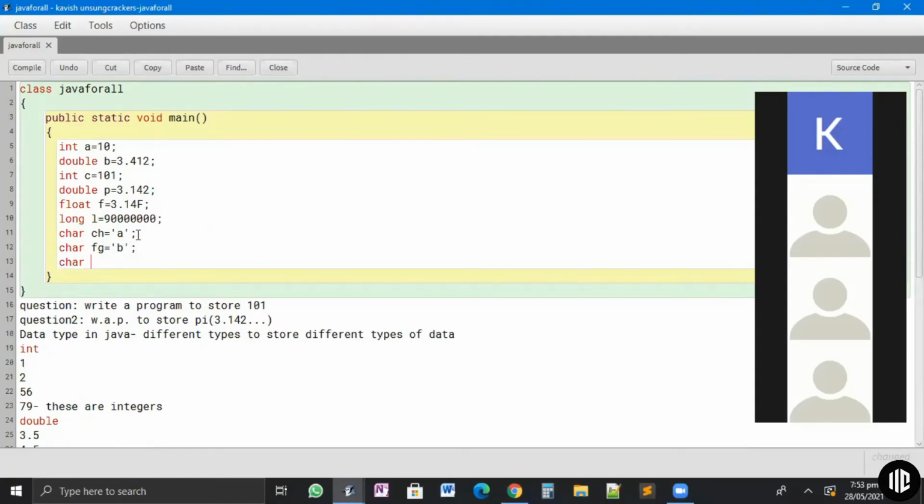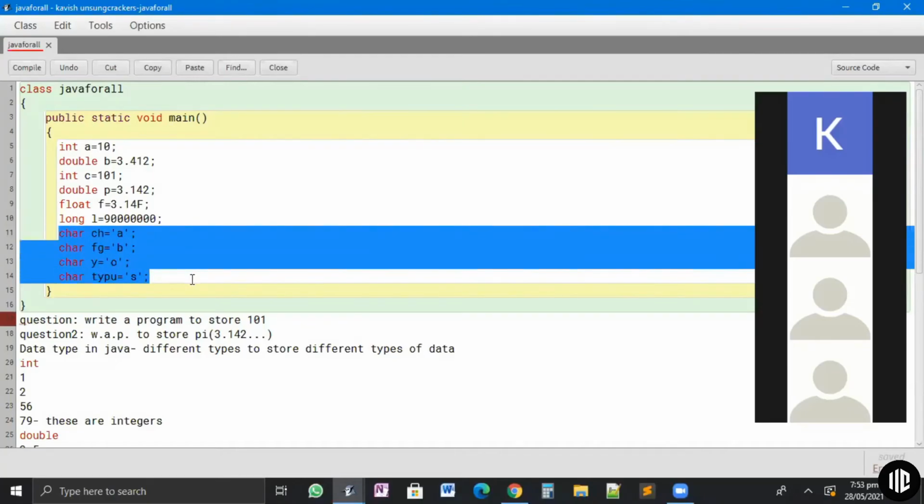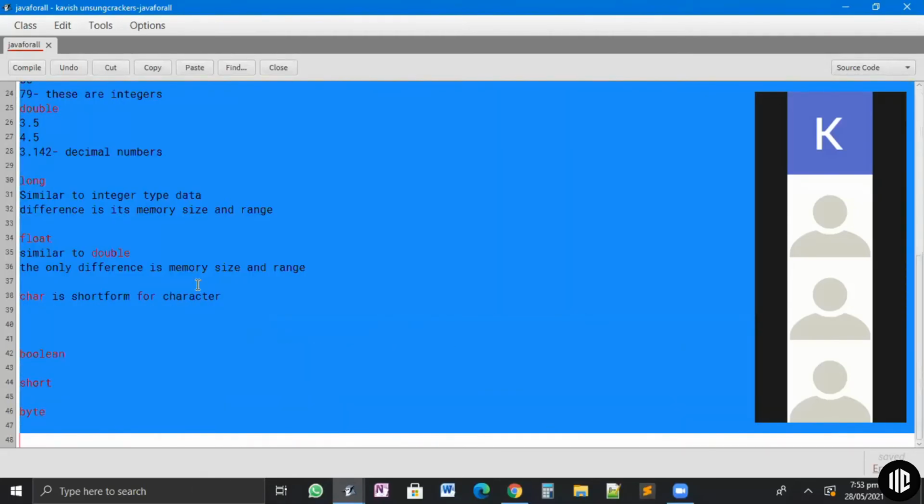Char y is equal to o, char ty, anything you can write, is equal to ds. This is used to store only one character. You can't put two, you can't put three, you can't put four. It is only used to store one character.